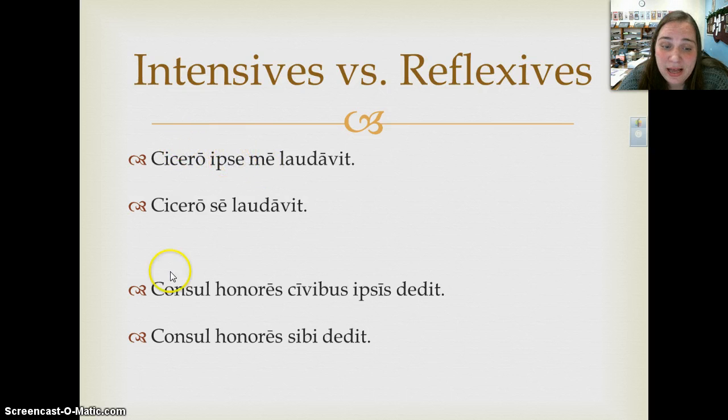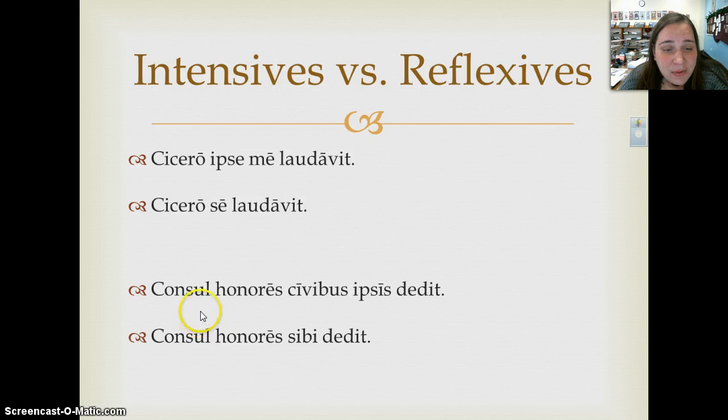So ipse, as we know from the previous chart, is nominative singular masculine, and therefore it is the same gender, number, and case as Cicero, which is nominative singular masculine. So it's intensifying Cicero. Cicero himself praised me. Okay, as opposed to using the reflexive pronoun, which changes the meaning to Cicero praised, in the accusative, se, himself, referring back to the subject, which is Cicero.